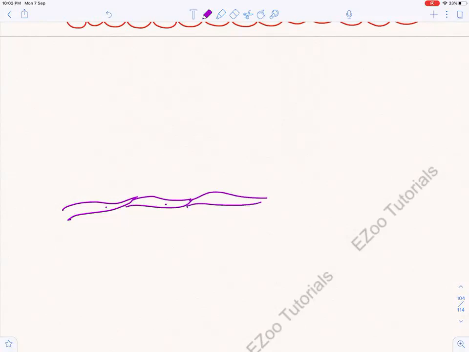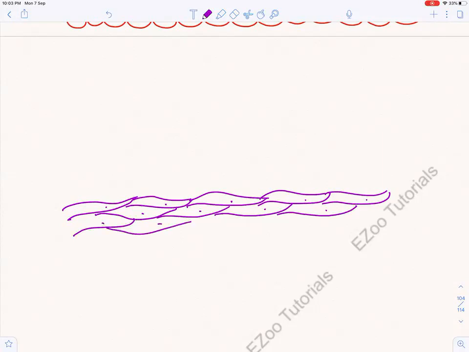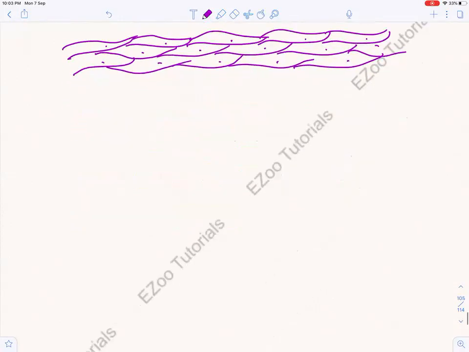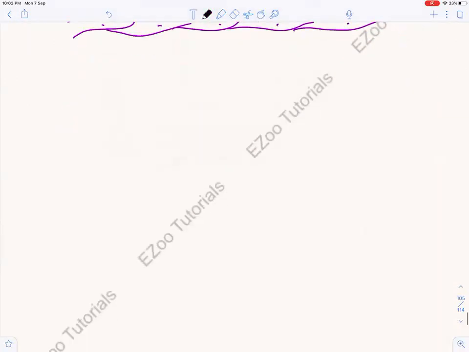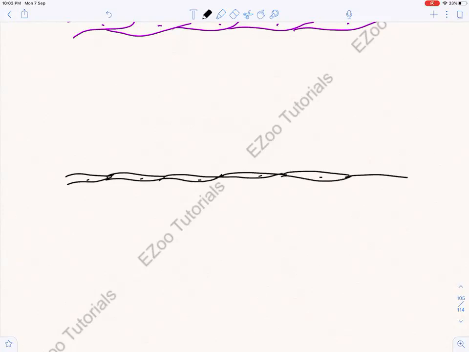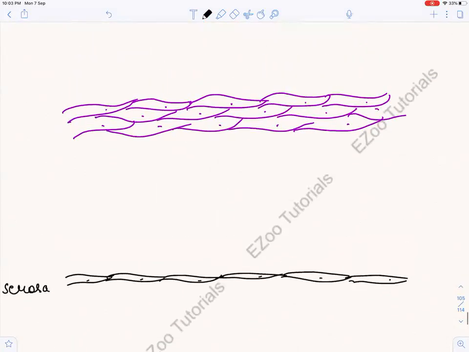I'll draw all the receptors that are needed. These are the longitudinal muscular layer. And then there is this, our fine serosa. Right? Serosa.